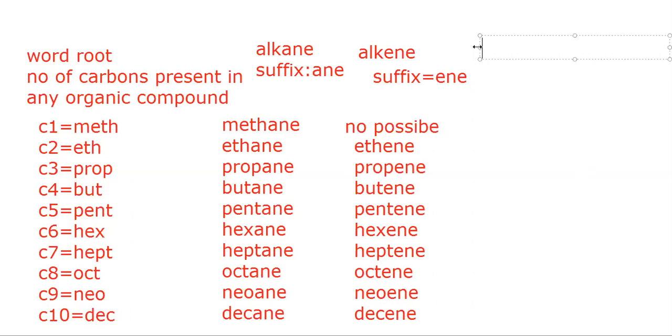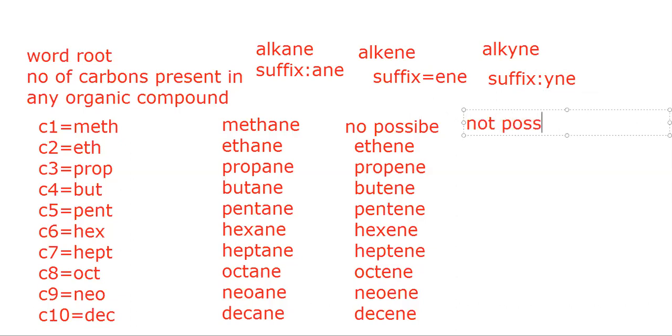And similarly, we can also formulate the names for alkynes, where the suffix that we are using is "yne," as we have already seen. So alkyne is there. Let us see the nomenclature also. Here also a one carbon compound is not possible, so we will write here not possible, one carbon compound.